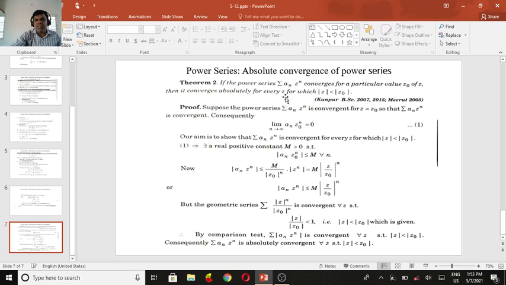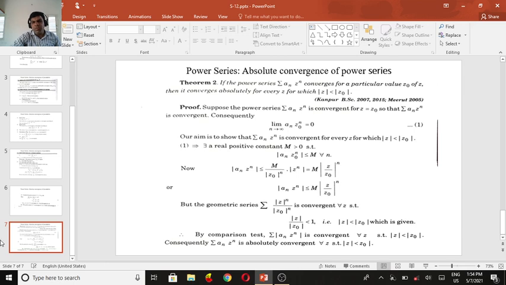If the power series summation a_n z^n is convergent for a particular value z_0 of z, then it is convergent absolutely for every z for which |z| < |z_0|. This is the statement. If the power series summation a_n z^n is convergent for a particular value z_0 of z, then it is convergent absolutely for every value of z for which |z| < |z_0|.